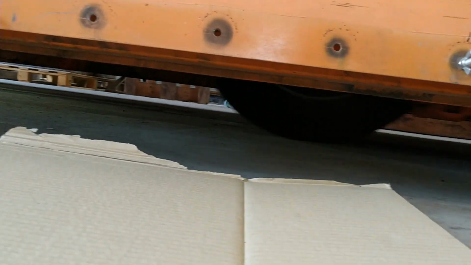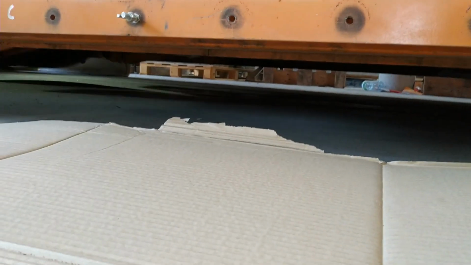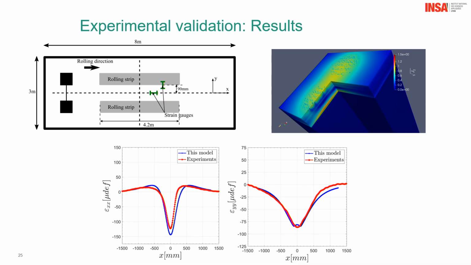And because we are able to be present when they build the new pavement, we can put some strain gauges inside it. And this is an example. Then these are the two tires here. We put some strain gauges in the middle of the twin tires along the X direction, and some strain gauges just at the border of the wheel. And here are the measurements for strain XX and strain YY. You can see quite a good agreement between experiments and modeling.